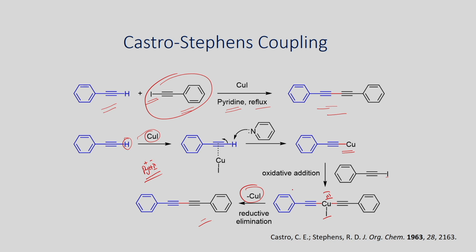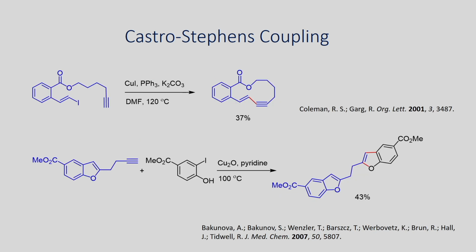Now, let us look at an application of this reaction. For example, here the coupling of this alkyne with this vinyl iodide is shown in the presence of copper iodide and potassium carbonate under heating. As we have seen just now, deprotonation of this acidic proton by base, followed by reaction with copper iodide, can first generate this copper acetylene derivative.